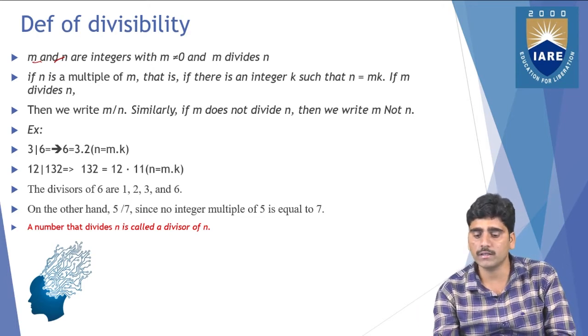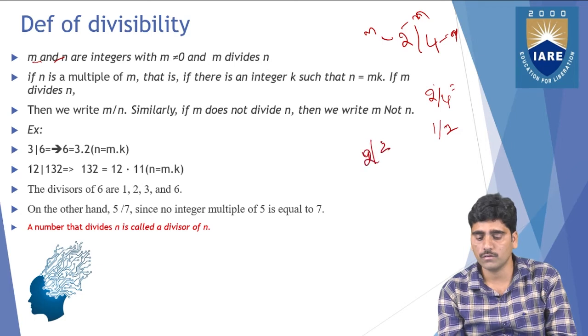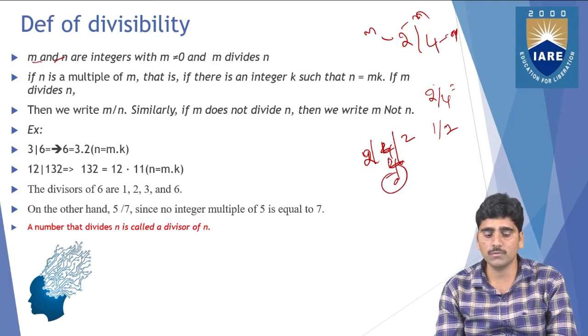Suppose you take 2 and 4. This is m and this is n. If you divide 4 by 2, then you get 2, or 1 by 2, or else you can say 4. So this is the way you can divide.